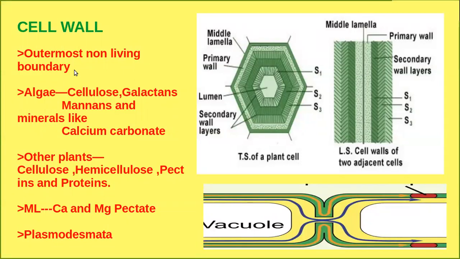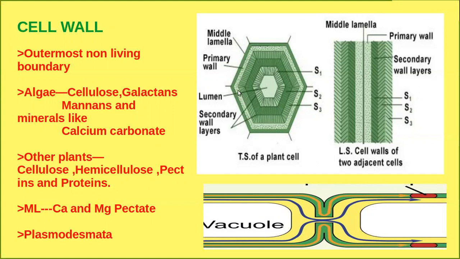In case of algae, the cell wall is made up of cellulose, galactans, mannans, and minerals like calcium carbonate. But in case of other plants, the cell wall is composed of cellulose, hemicellulose, pectins, and proteins.